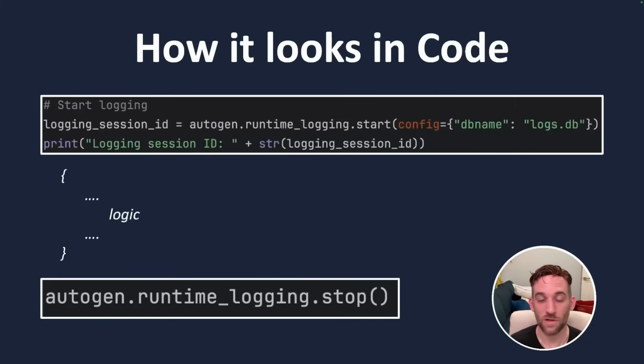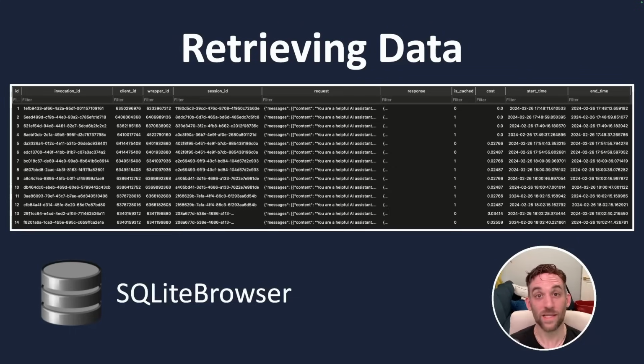The first thing we're going to do is call autogen.runtime_logging.start. And for the configuration, we're just going to give a DB name. Here I give it logs.db. And then we'll have some initiate chat logic, and then we'll call autogen.runtime_logging.stop. After that's done, it's going to create a logs.db for me if I haven't run this already, and then insert the rows of data. And then we can retrieve this data and see the performance analysis of our calls.